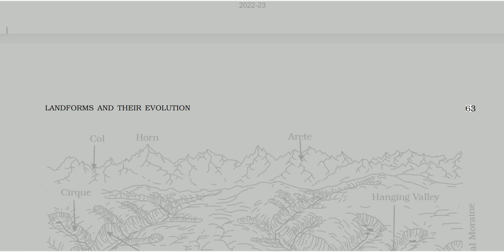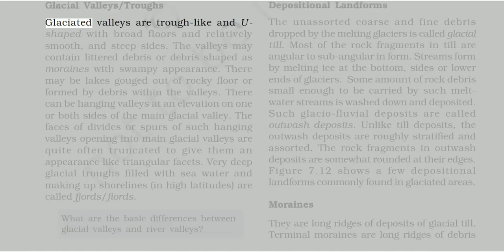Glacial valleys. Troughs. Glaciated valleys are trough-like and U-shaped with broad floors and relatively smooth and steep sides. The valleys may contain littered debris or debris shaped as moraines with swampy appearance. There may be lakes gouged out of rocky floor or formed by debris within the valleys. There can be hanging valleys at an elevation on one or both sides of the main glacial valley. The faces of divides or spurs of such hanging valleys opening into main glacial valleys are quite often truncated to give them an appearance like triangular facets. Very deep glacial troughs filled with seawater and making up shorelines in high latitudes are called fjords. Fjords. What are the basic differences between glacial valleys and river valleys?